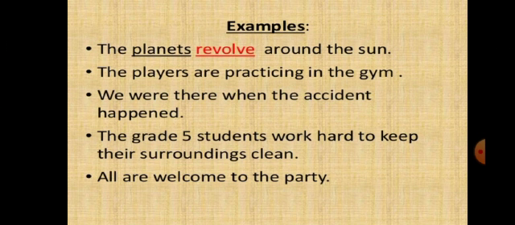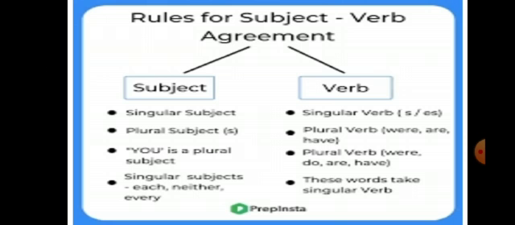The players are practicing in the gym. The players is a plural subject and are is a plural verb. We were there when the accident happened. We is a plural subject whereas were is a plural verb. The grade 5 students work hard to keep their surroundings clean. The grade 5 students are the plural subject and work hard is the plural verb. All are welcome to the party. Here all is a plural subject and with it are is a plural verb.